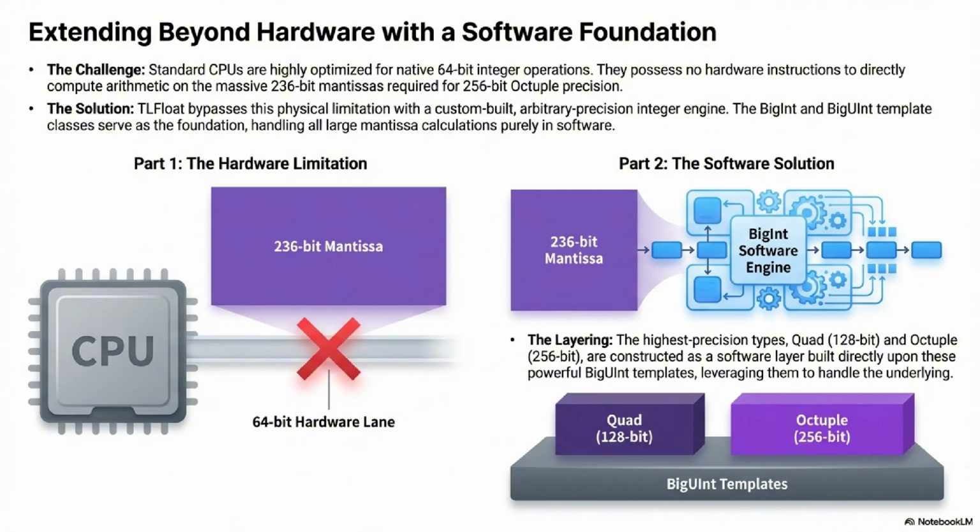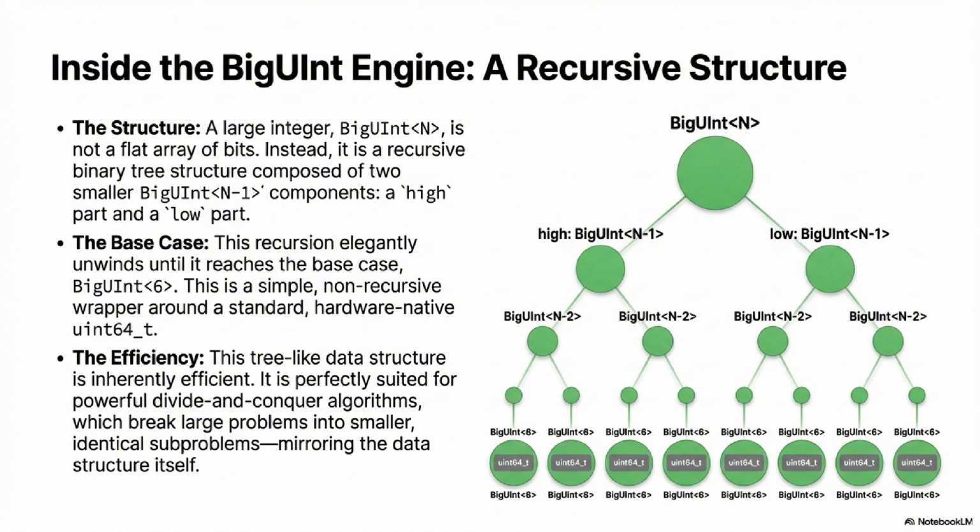So the quad and octuple types are just sitting on top of this custom BigN support layer. Tell us how they structured BigN. What does that look like under the hood? So BigN, where N is the bit width, is designed to represent an unsigned integer less than 2 to the N. But the cleverness is how they manage these huge numbers. It's not just a flat array of bytes. Okay. They use a recursive binary tree structure. A recursive binary tree for a number. That sounds pretty complex. It is, but it's incredibly efficient for doing operations.